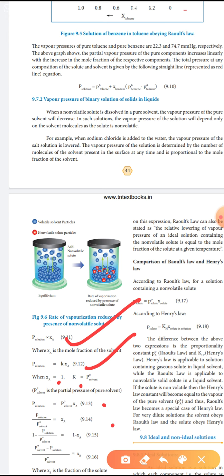Next, 1 minus P by P naught solvent equal to 1 minus XA, so (P naught solvent minus P solution) divided by P naught solvent equal to XB. Here XB is the mole fraction of the solute.